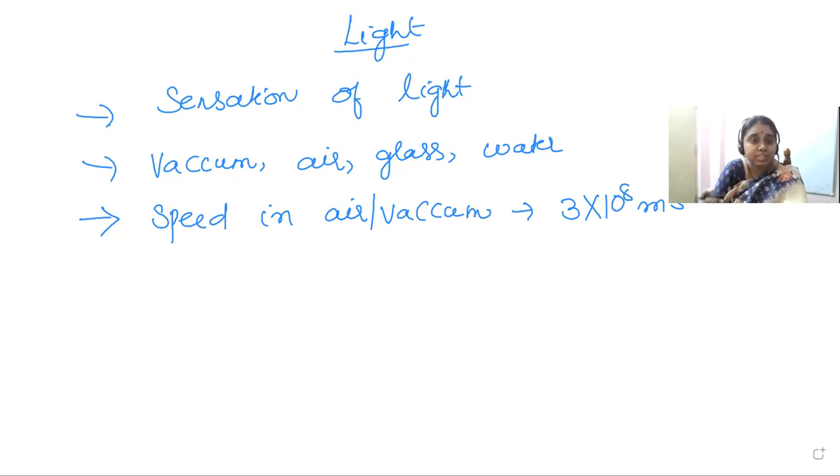Whenever light falls on any object, the object bounces back the light which is falling on it. That is because of the reflection of light. When that reflected light reaches our eye, we are able to see the object. So you may have one doubt: ma'am, how can we see the objects which are not emitting light on their own?